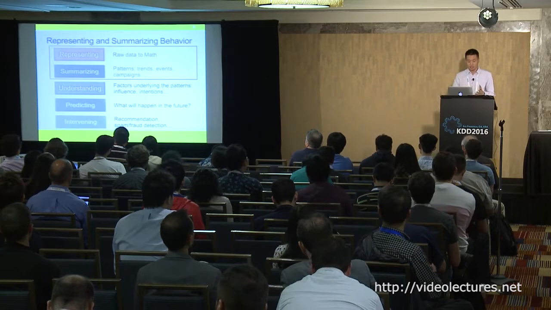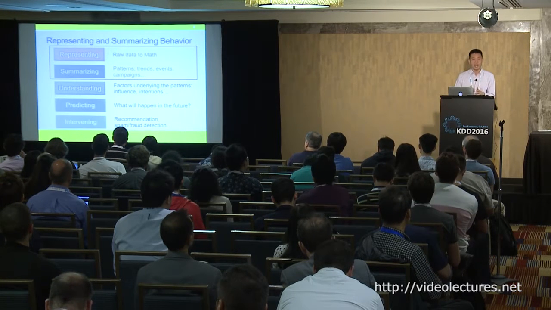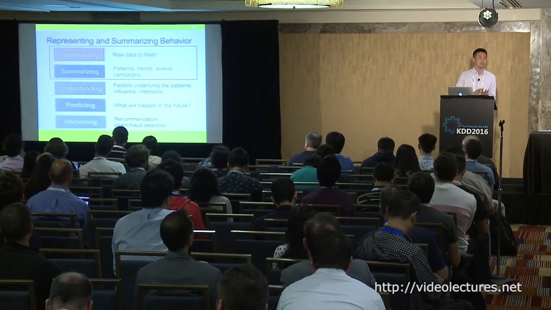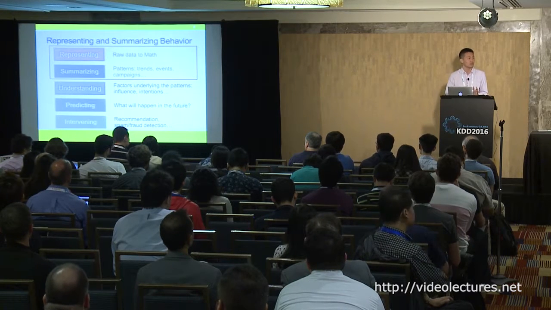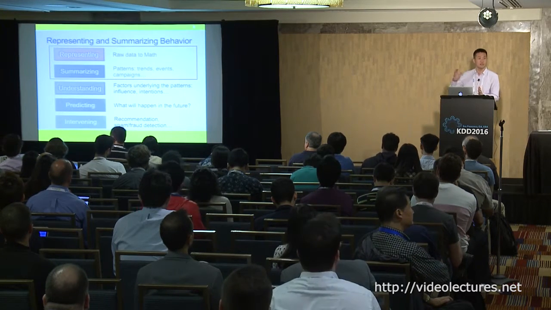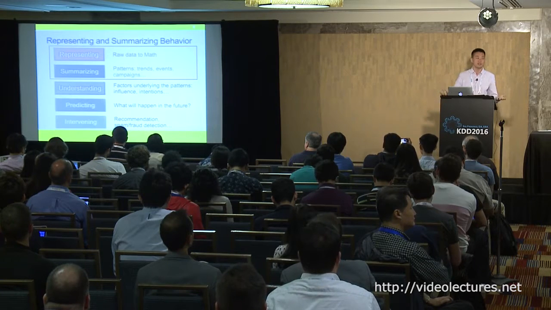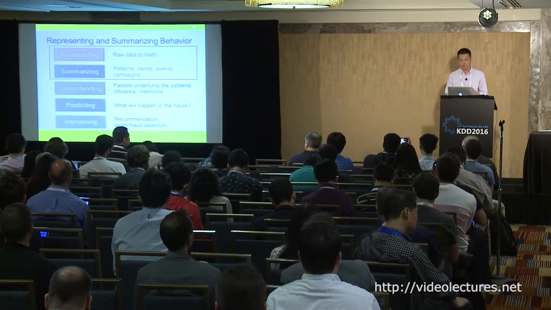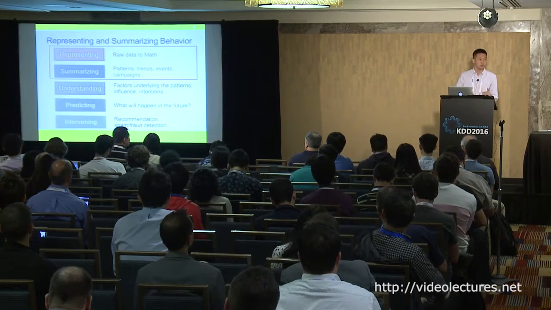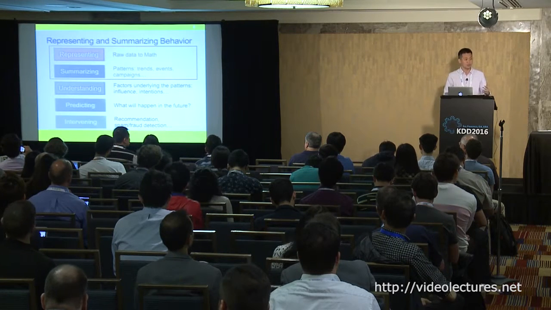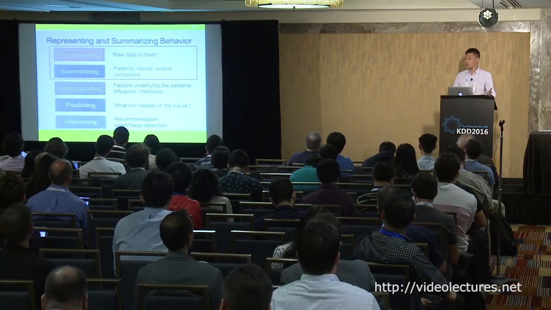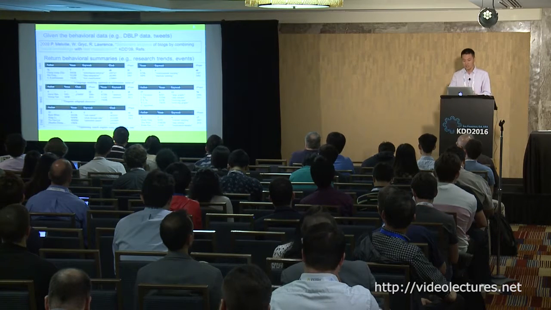The fourth step is to predict what will happen in the future. And especially for companies, we want to build some systems to intervene in behaviors. For example, we build recommender systems, we build fraud detection systems. So that's the 5 steps. But for this work, we want to focus on the first 2 steps, which are representing and summarizing the behaviors. Okay.